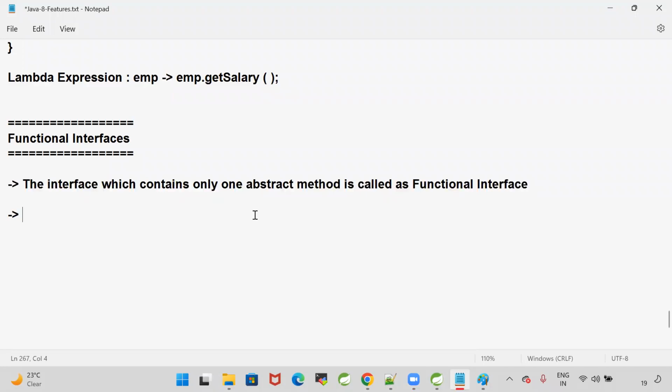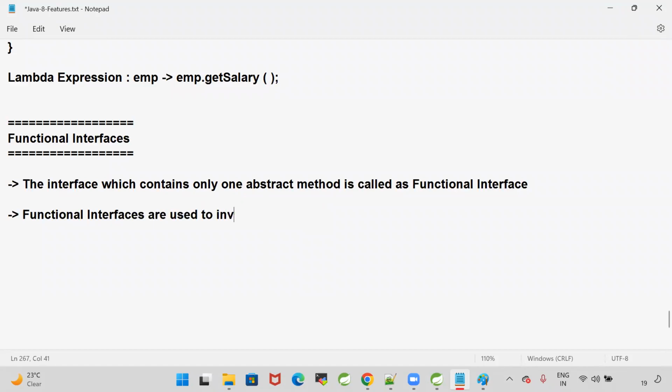So please remember the difference. Marker interface and functional interface are not the same. A marker interface is an interface which does not contain anything, not even a single method. The interface which contains only one abstract method is called a functional interface.